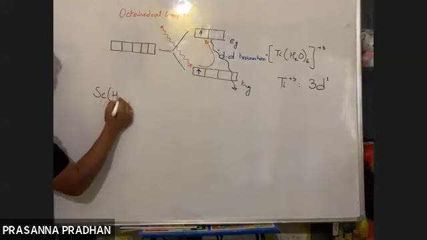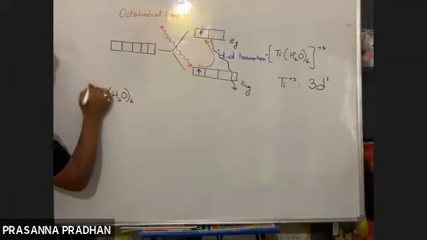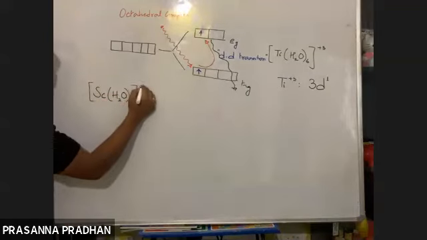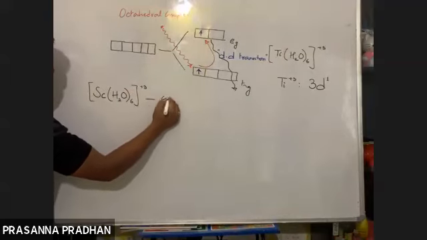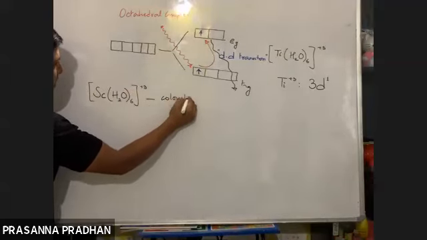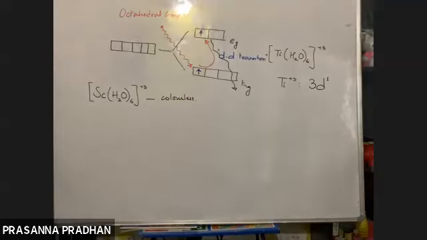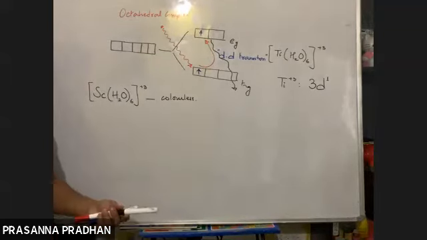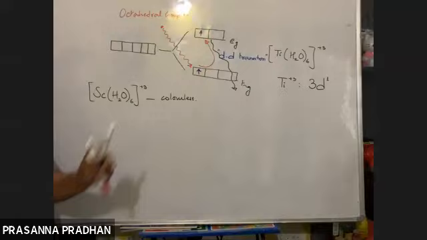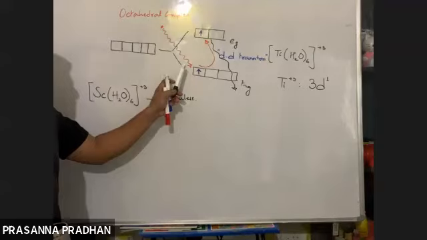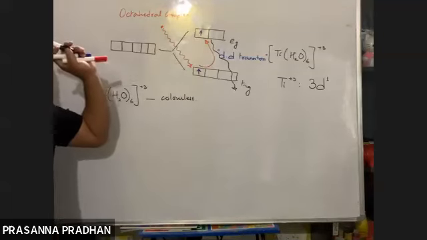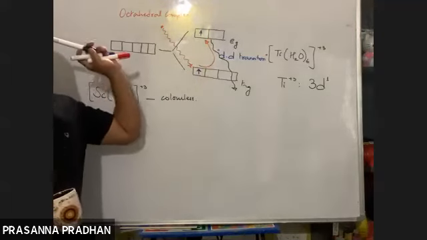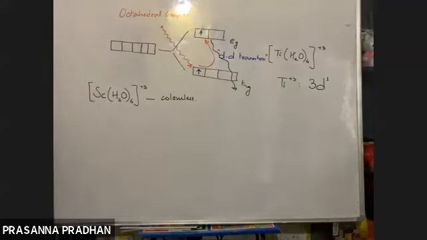Sc(H2O)6 3+, the tripositive complex, is colorless. Why is this colorless? Now explain. These are most probable questions. So when is a compound colored? A compound is colored when there is a d-d transition, that means when there is a transition of an electron from one set to another set like this. Then the compounds appear colored. Why is this complex colorless?